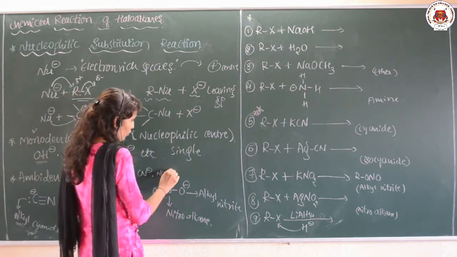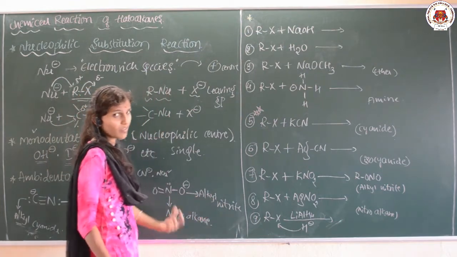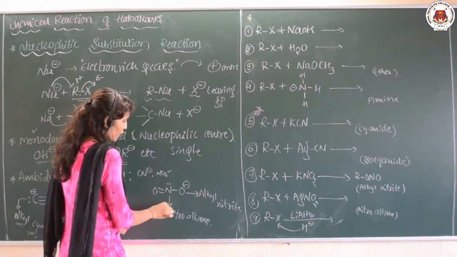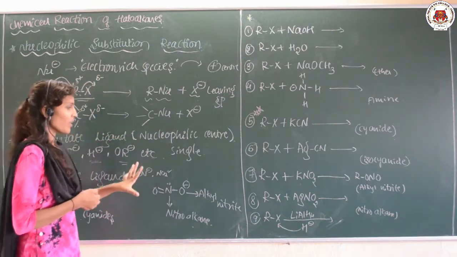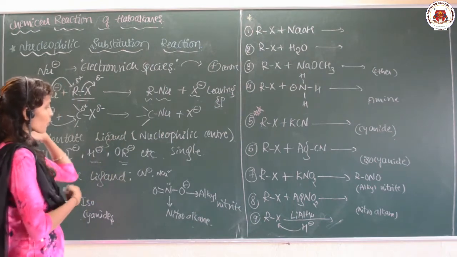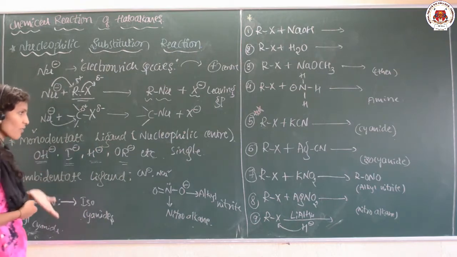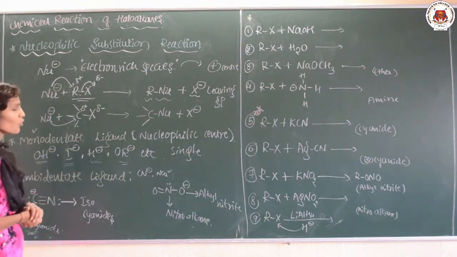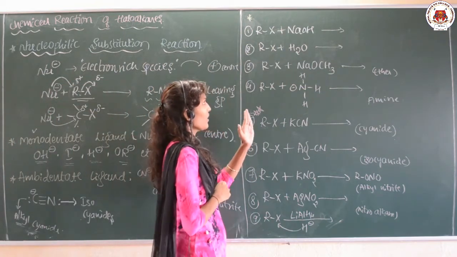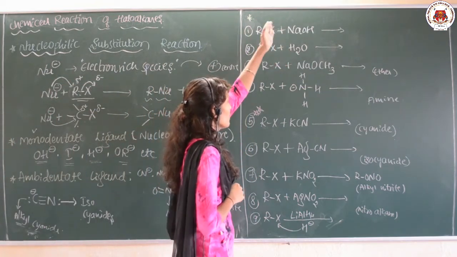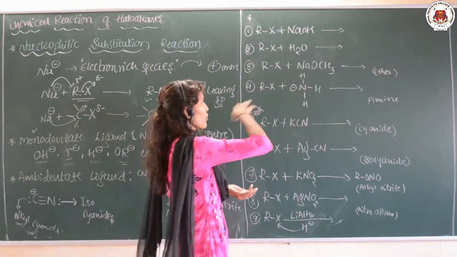And in case of the nitro group, if it is coordinated through the oxygen, we are going to get the alkyl nitrite as a product. If it is coordinated through the nitrogen, we are going to get the nitroalkane. Clear? So just keep in mind that if they have two or more coordinating centers, that is nucleophilic centers, those are ambidentate. If they have a single center, that is the monodentate ligand. Clear? So let me tell you, by taking different attacking nucleophiles, what product we are going to get, that only we are going to discuss here.